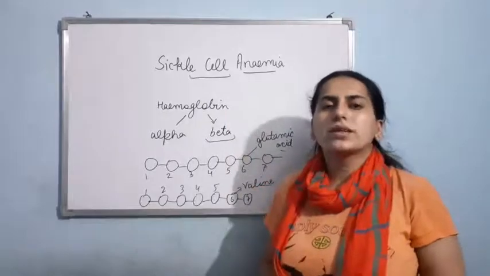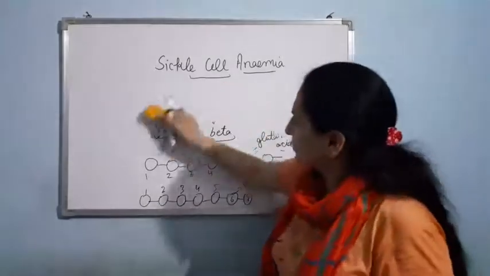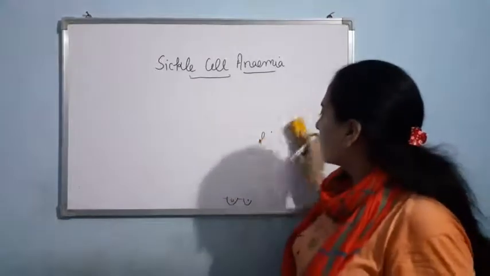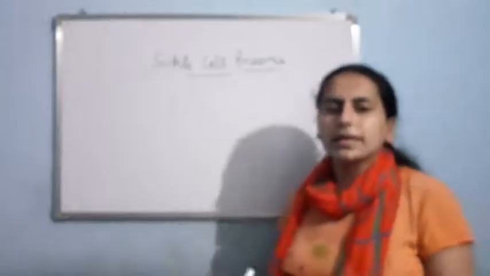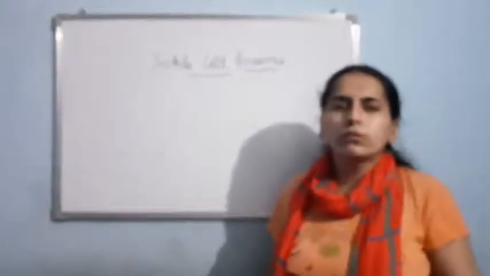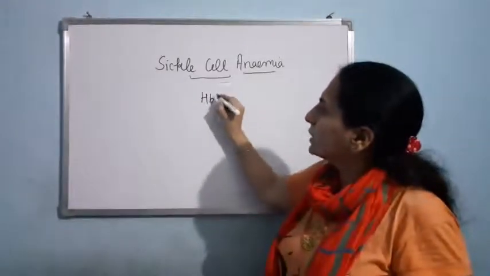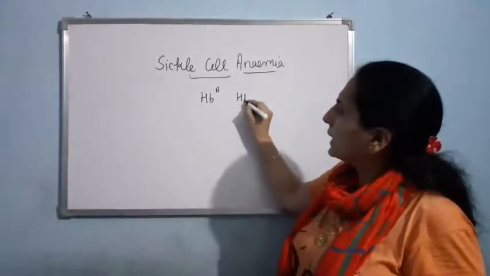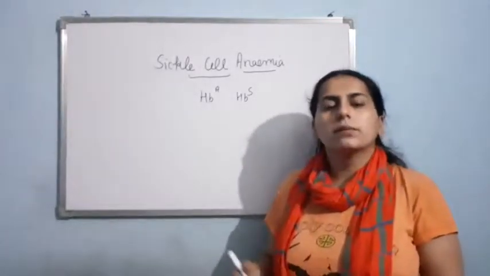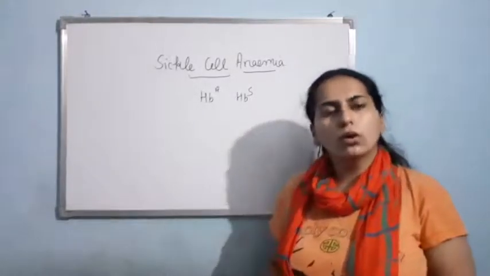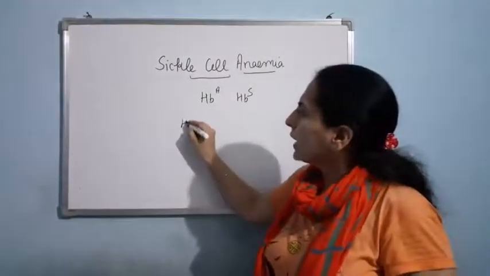Now here comes the question, why is the glutamic acid being replaced by valine? So basically, we are having a pair of allele that codes for this amino acid. As you know, codon will code for the amino acid. So basically, these are the alleles HbA and HbS. These two alleles are there. They code for the amino acids which are present in the hemoglobin. Now, three genotypes are possible.